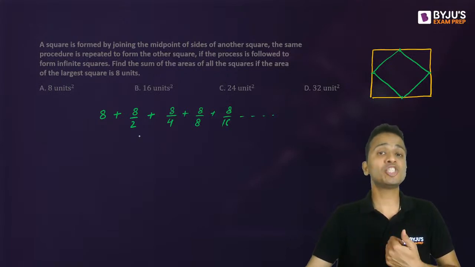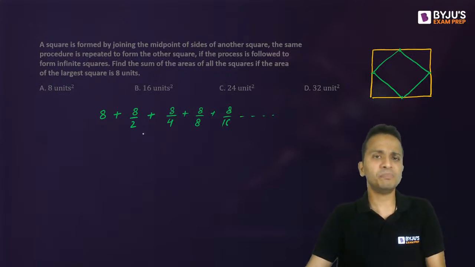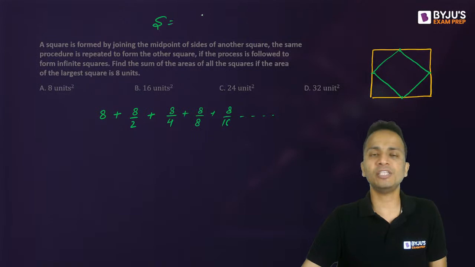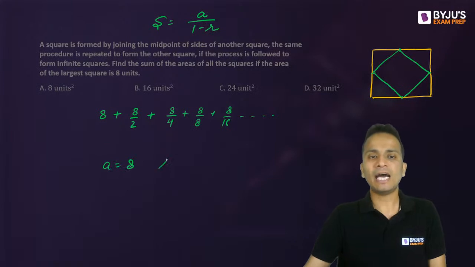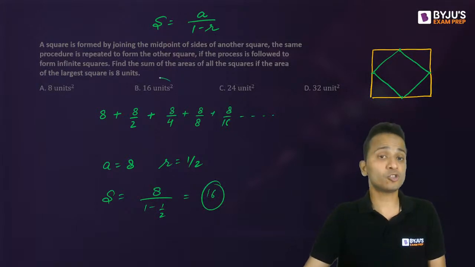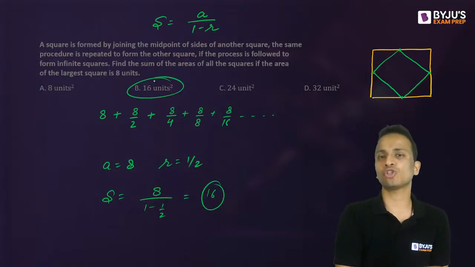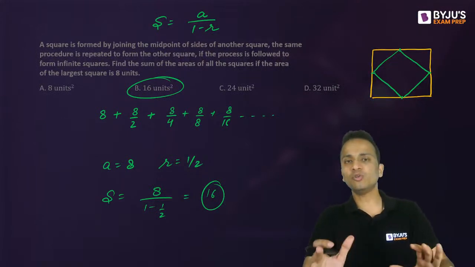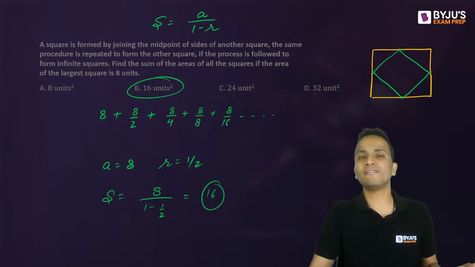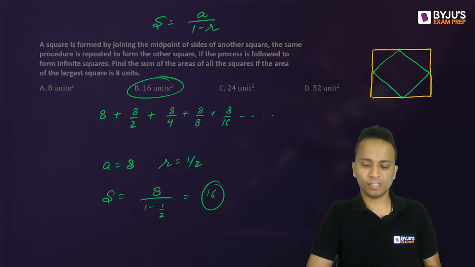So what is this? This is a geometric progression, right? This is the GP, and this is an infinite GP. Now, the sum of all the terms of an infinite GP is A upon 1 minus R. In this case, A is 8 and the common ratio is 1 upon 2. So 8 divided by 1 minus 1 upon 2 comes out to be 16. So 16 will be the sum of the areas of all these squares in this figure. You just need to understand the relation between the original square and the first square, and you will get the answer.